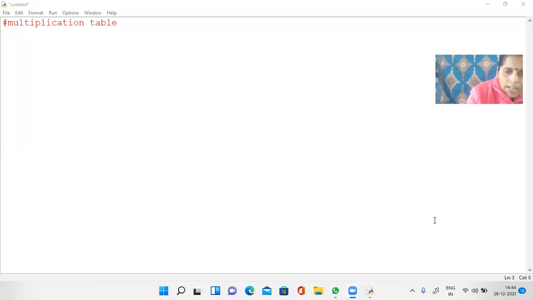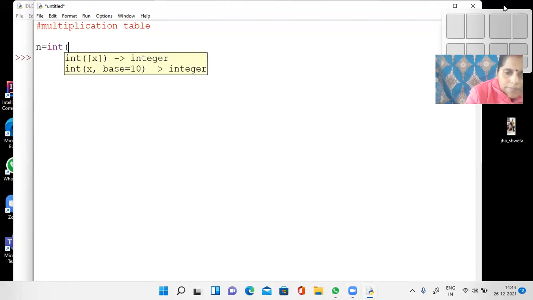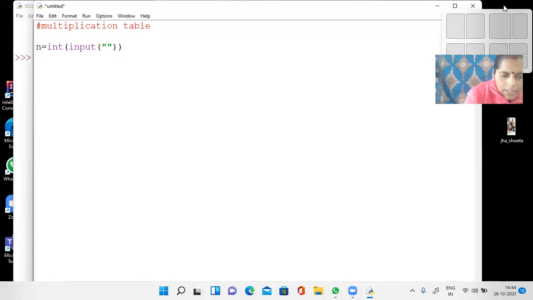How do you take input from the user? You just write int(input()). So n is equal to int(input()), with the prompt "Enter a number".